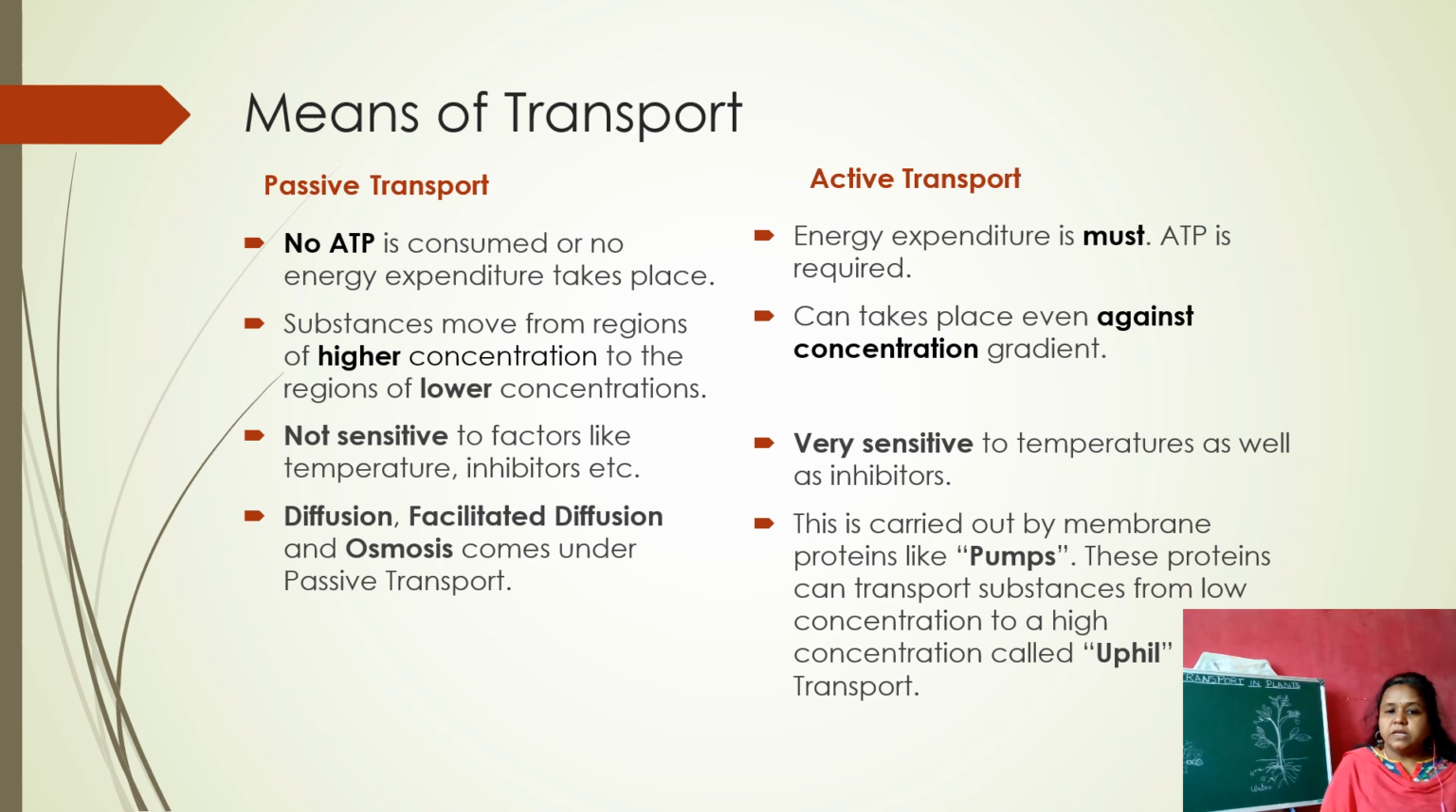And passive transport is not sensitive to temperatures or inhibitors, but active transport is very sensitive to temperature as well as inhibitors. The types of passive transport are diffusion, facilitated diffusion, and osmosis. And for active transport, there are some proteins called pumps, and these can transport the substances even from lower concentration to the higher concentration. And this type of transport is called uphill transport.